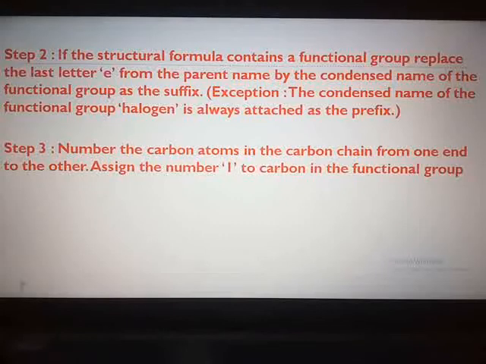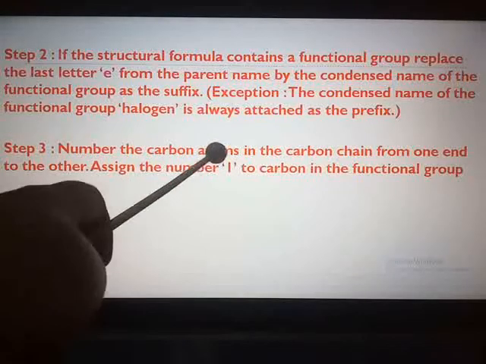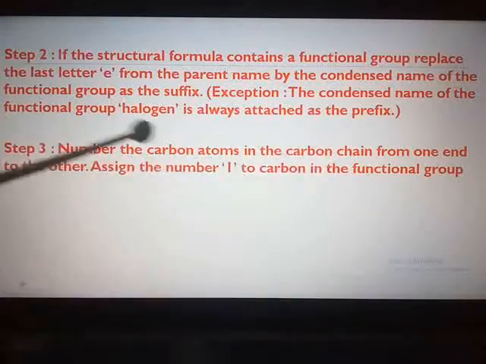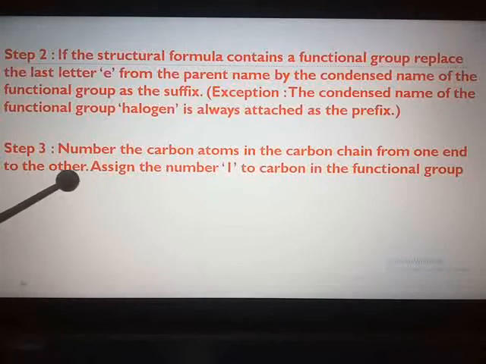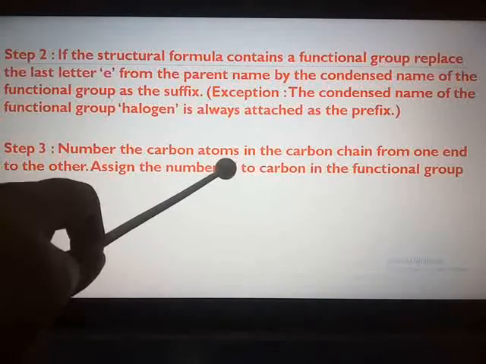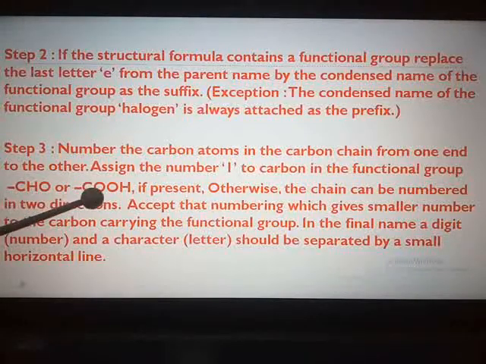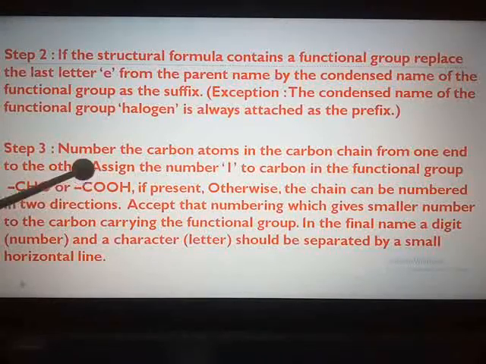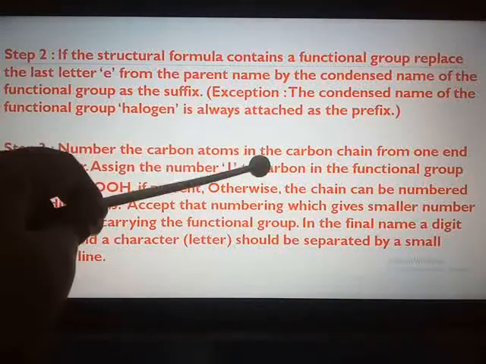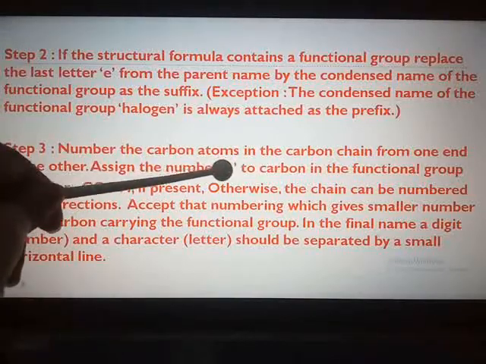Step number 3. Number the carbon atoms in the carbon chain from one end to the other. Assign the number 1 to the carbon in the functional group, that is CHO or COOH. Be very careful. If the functional group is CHO or COOH, that is carboxylic acid, then for that carbon you have to assign number 1.